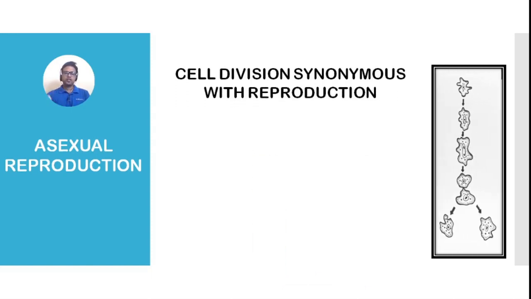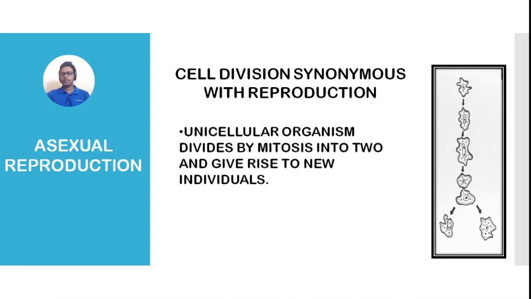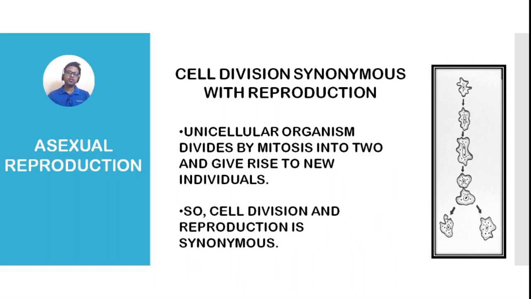Now the next topic is, in some unicellular or single-celled organisms, cell division is synonymous with reproduction. You see, this is a unicellular organism, and this unicellular organism divides by mitosis and gives rise to two new daughter cells. And at the same time, when this cell divides, it also gives rise to two new organisms. So here, cell division is synonymous with reproduction.